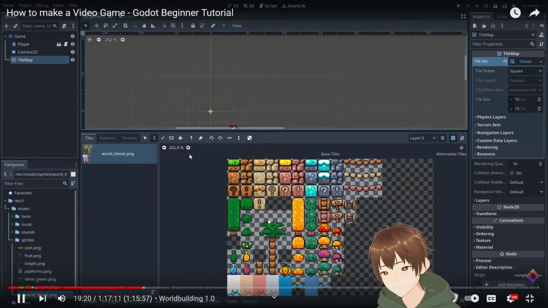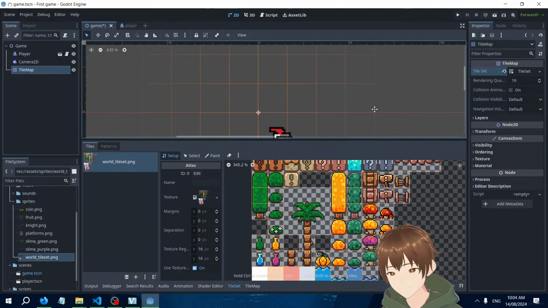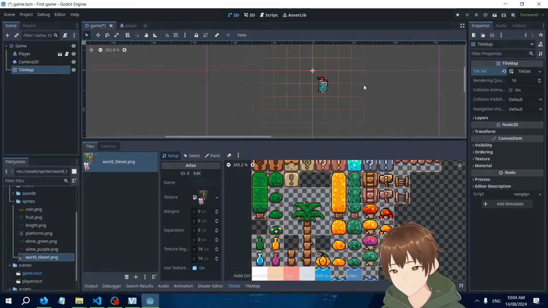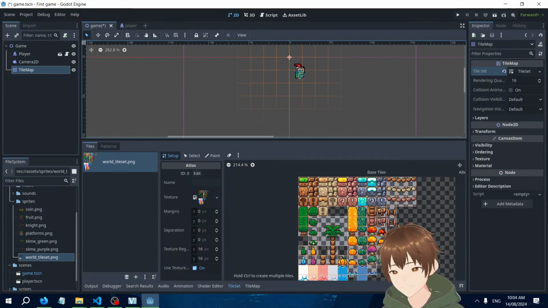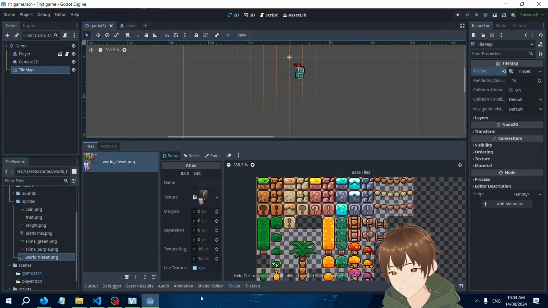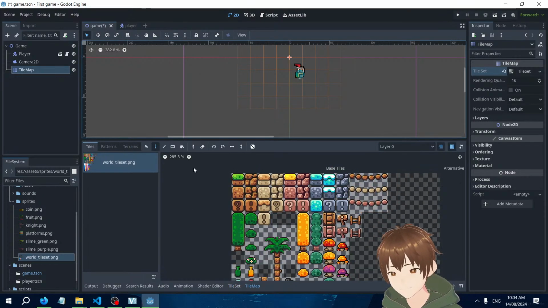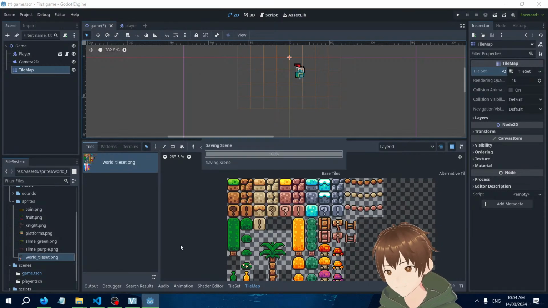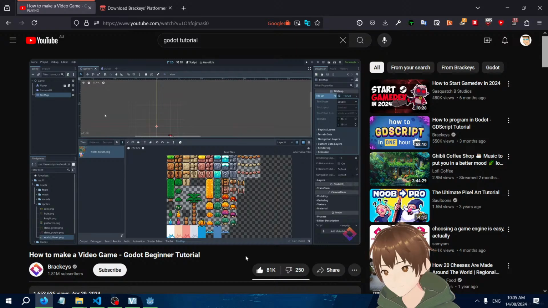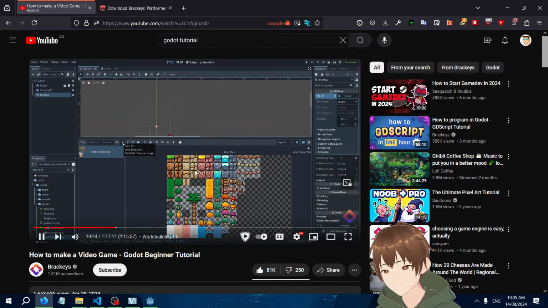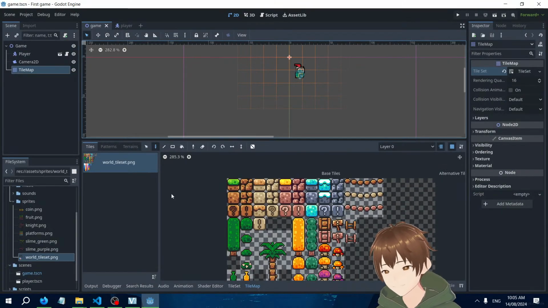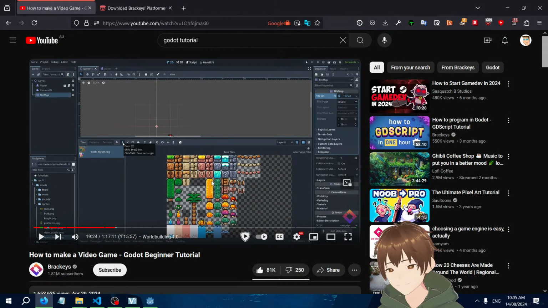Make sure that the scene has the select tool and that the tile map has the paint tool enabled.